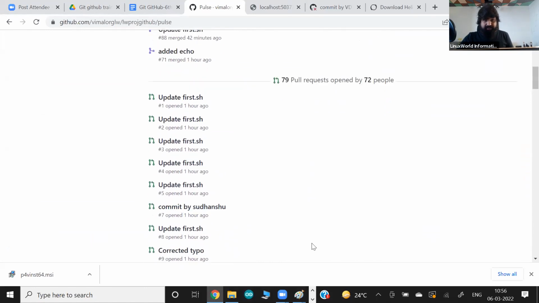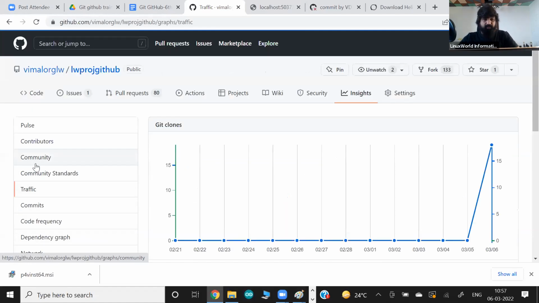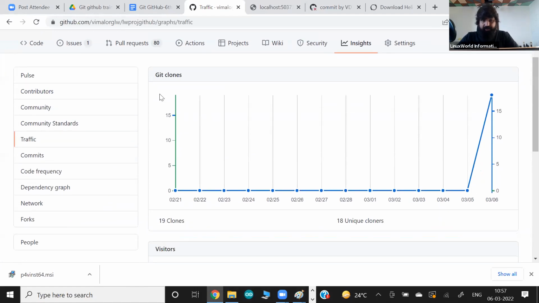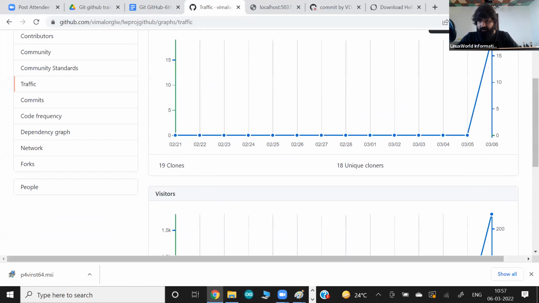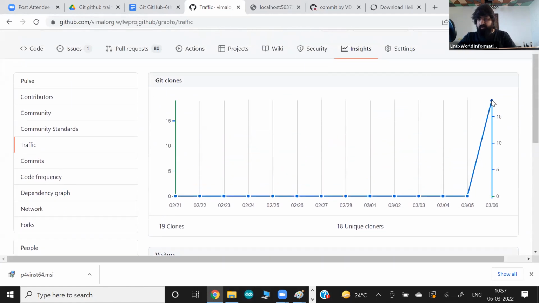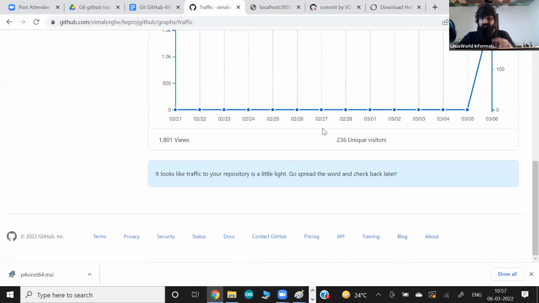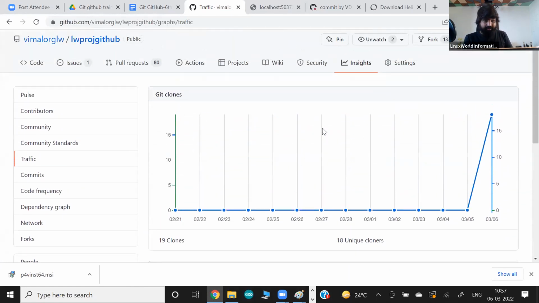Now, the next thing is an option called traffic here. It's also a good way to check what is going on in my repository. Suddenly I have a spike in terms of clones. So this many people have cloned my repository, because I recently created it, and maybe more people have cloned it. This many people have visited. So they give you a very quick summary right here.